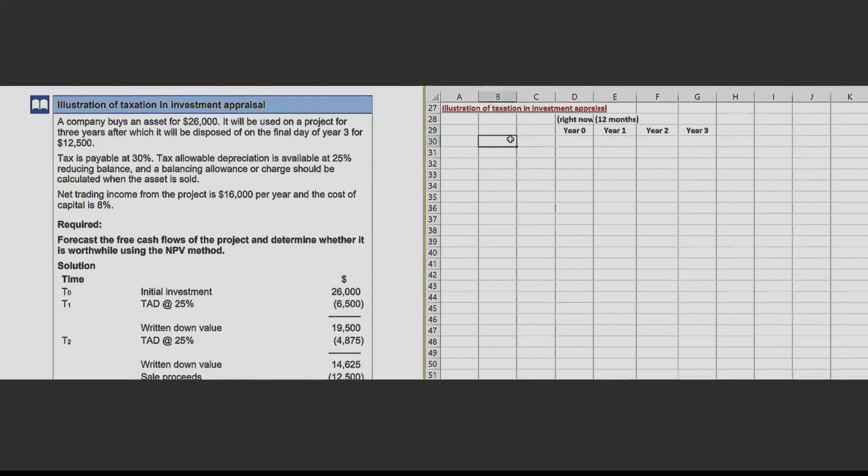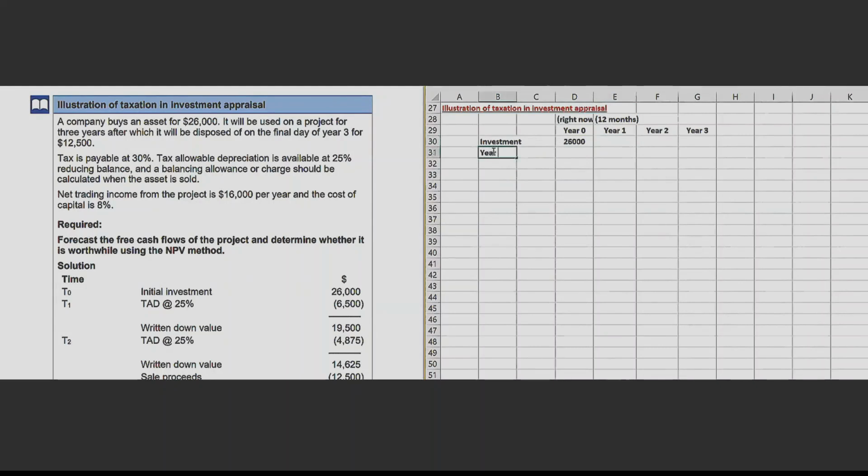How much are you going to invest? 26,000. So investment is 26,000. Now, what will happen is you will get a depreciation claim. So tax allowable depreciation is coming at 25%. So in year 1, you will claim depreciation. Let me just do one thing.